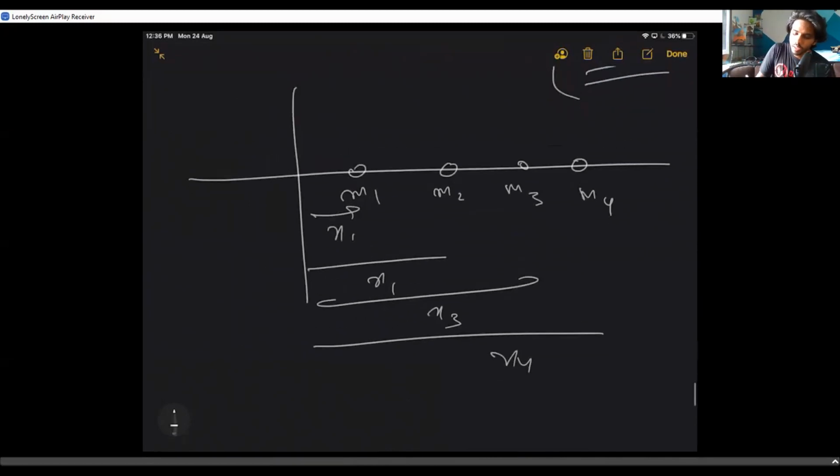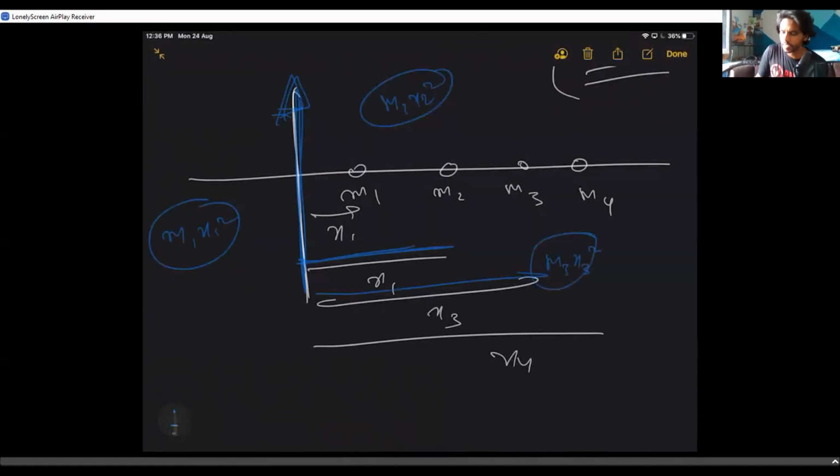Say someone asks you the moment of inertia about this axis. It's about distance, right? M1 x1 square, this is M2 x2 square, and this is M3 x3 square. If you are in the first year and you haven't covered this topic, you might not understand this. So you're simply writing mx square for each and every mass.